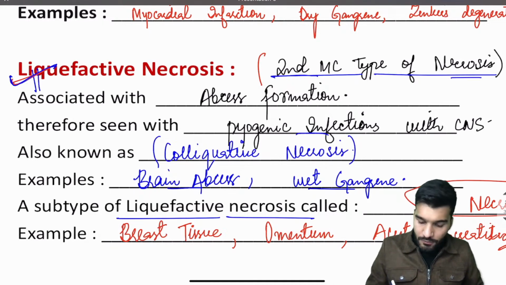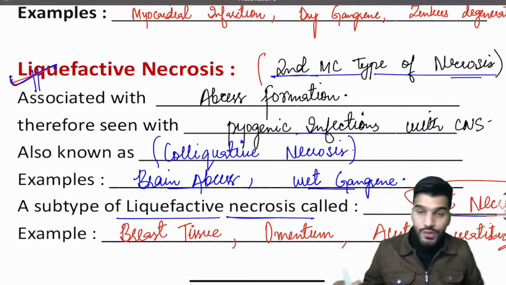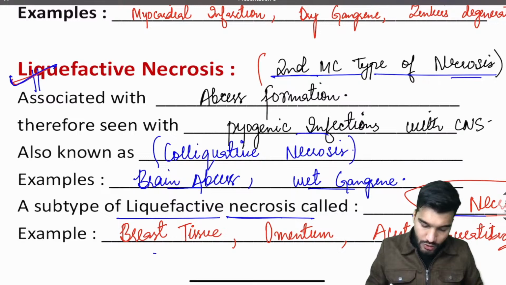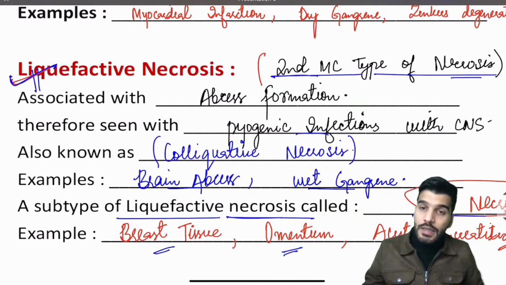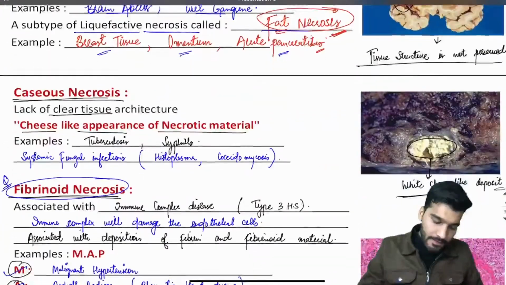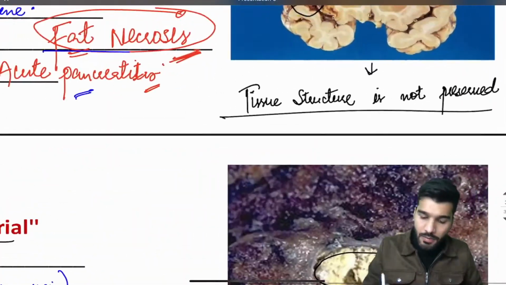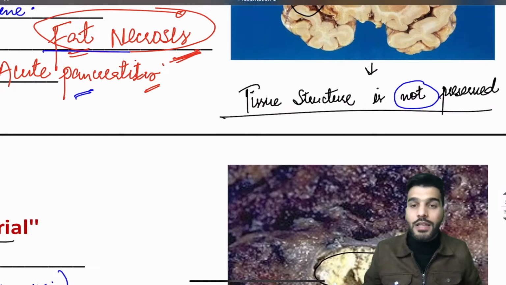A subtype of liquefactive necrosis is fat necrosis, which is seen at places where you have more fat and lipase. So it's seen with breast tissue, omentum and acute pancreatitis. Then again remember, tissue structure is not preserved in liquefactive necrosis.